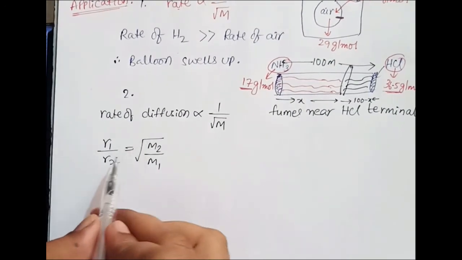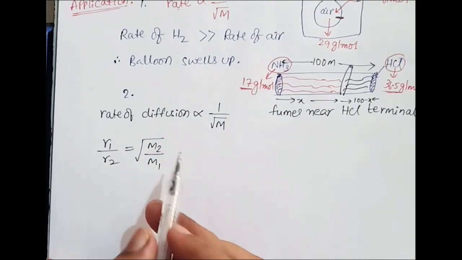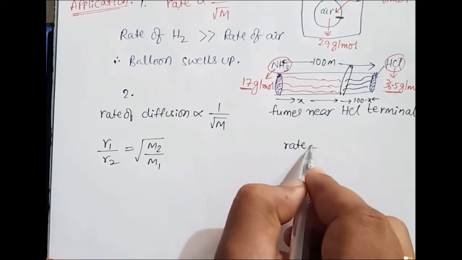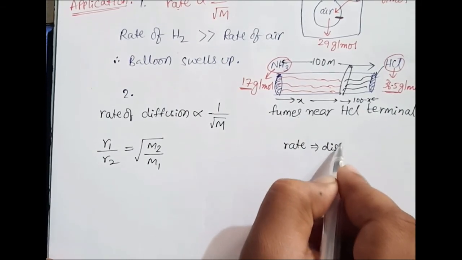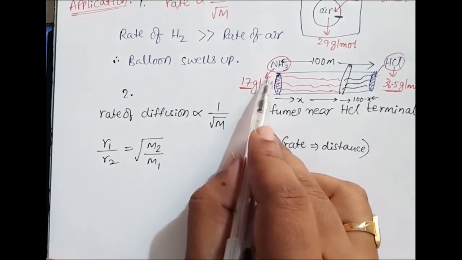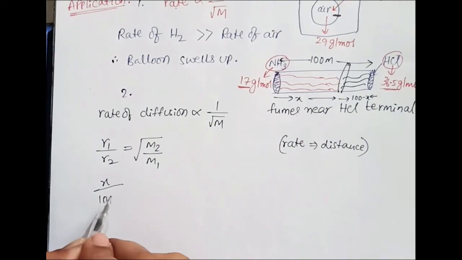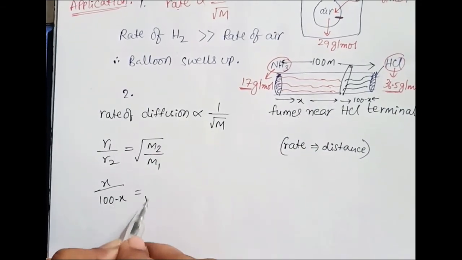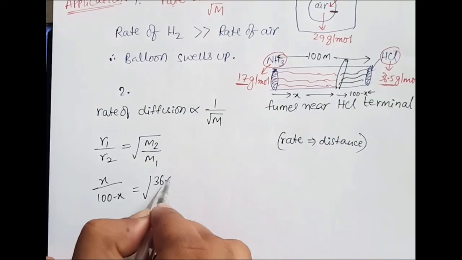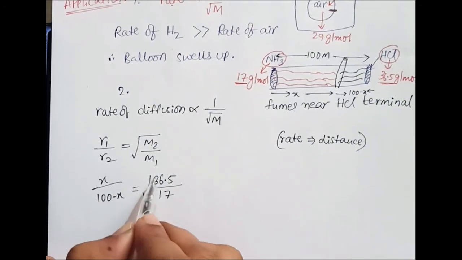Rate means distance covered, and time is the same here, so rate means speed. The distance traveled by the first gas is x, and by the second gas it is 100 minus x, which is equal to under root M2, the molar mass of the second gas, 36.5, upon the molar mass of the first gas, which is around 17.